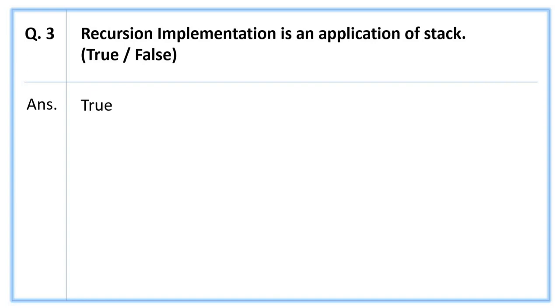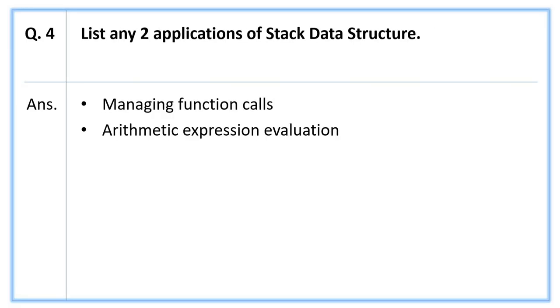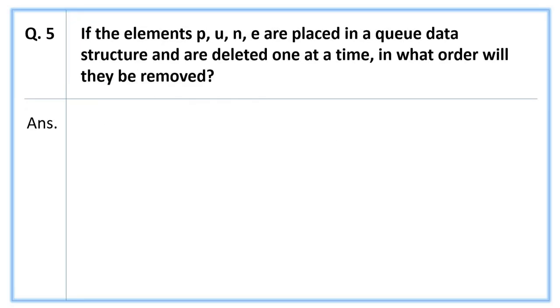Next question, recursion implementation is an application of stack, true or false? The answer is true. Next question, list any two applications of stack data structure. First is managing function calls, then arithmetic expression evaluation. Next question, if the elements P, U, and E are placed in a queue data structure and are deleted one at a time, in what order will they be removed? The answer is P, U, and E.